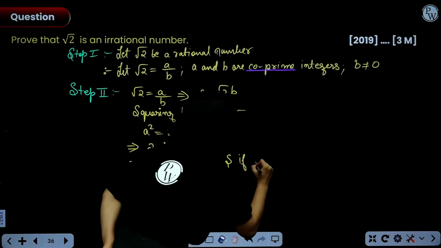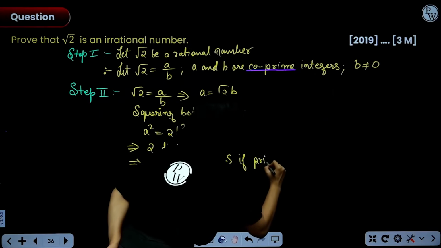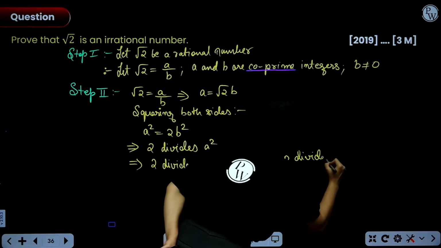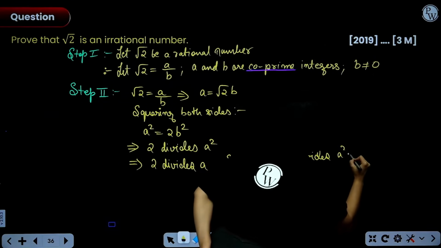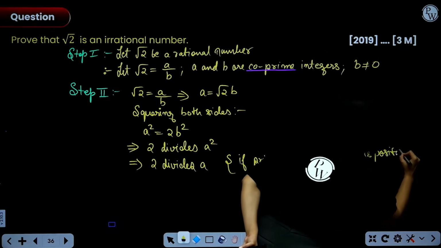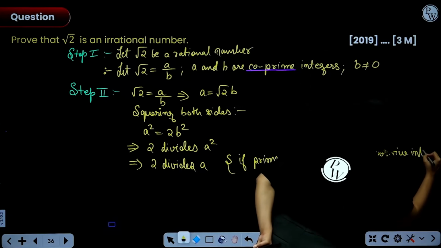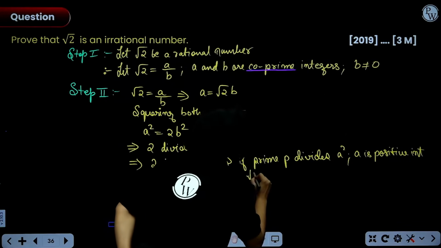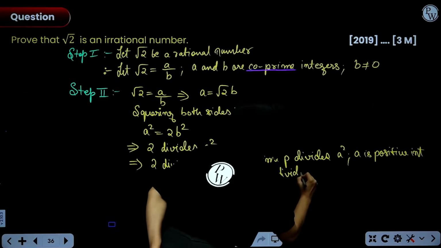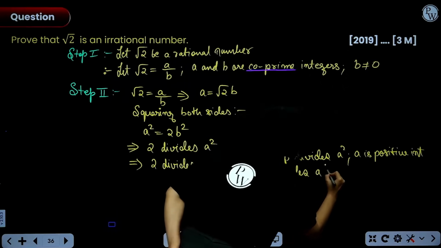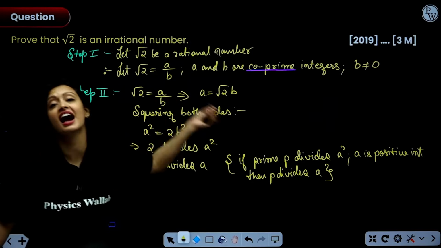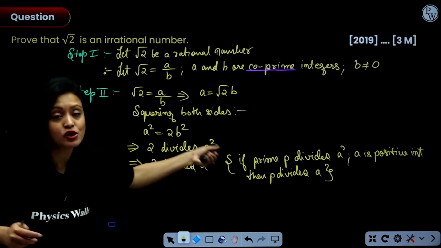You will write down the theorem, right? If prime p divides a square, where a is a positive integer, then p divides a. Please write down the theorem that you are using. That's why I wrote it down for you. Got it? You also have to do that.